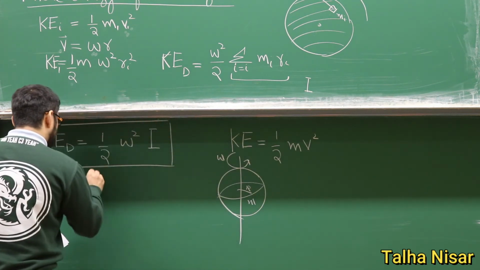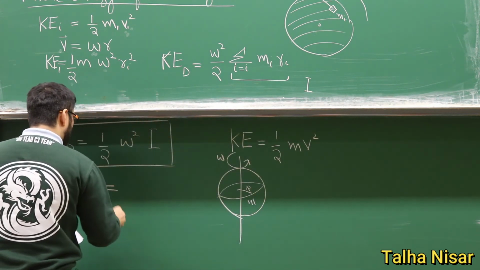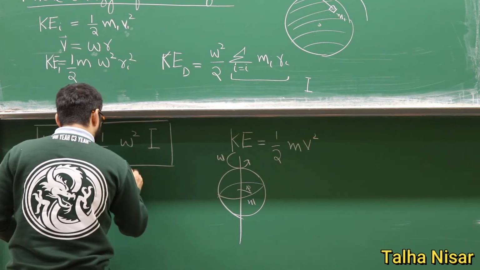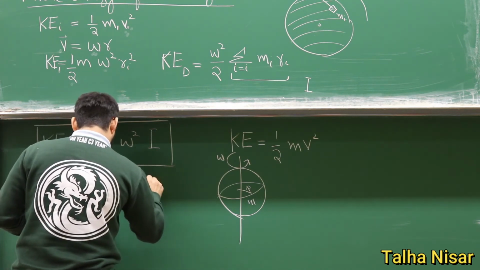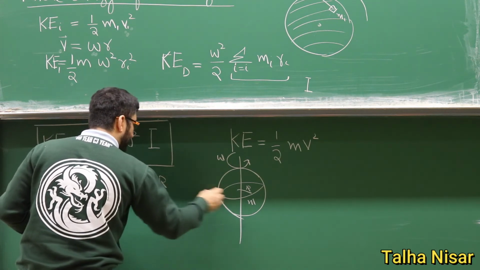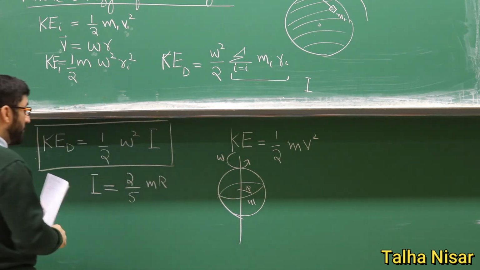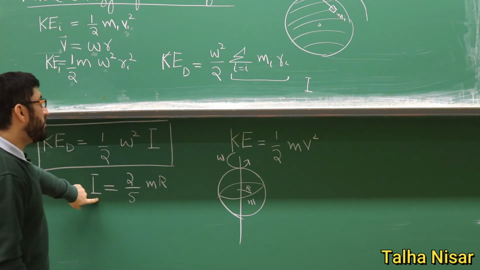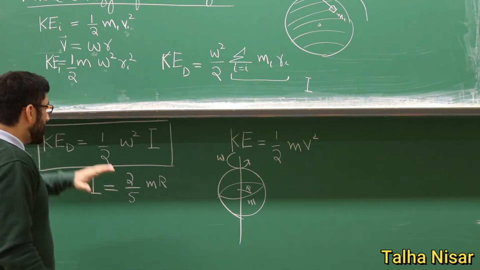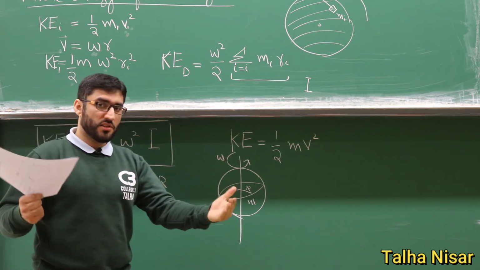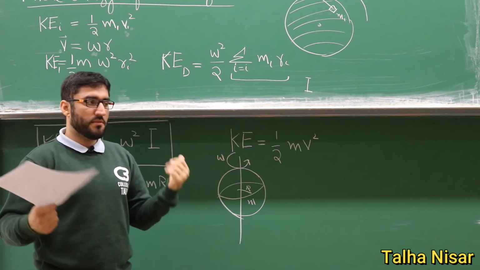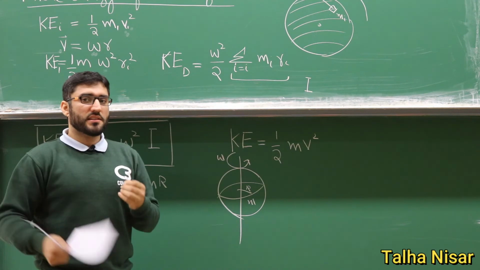So the moment of inertia for the solid sphere is equal to 2/5 m r squared. The r is the radius of the sphere. But this moment of inertia is always different for all the different objects. It depends on the shape and also the axis of rotation.